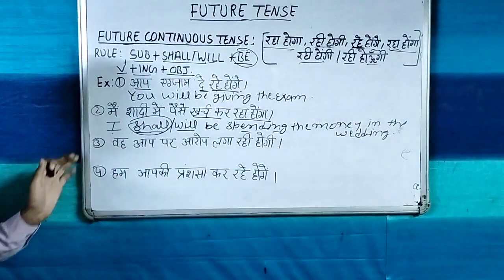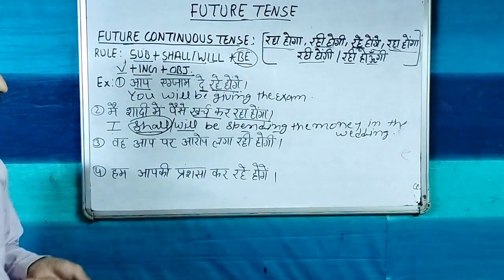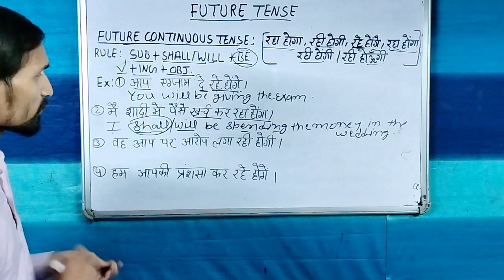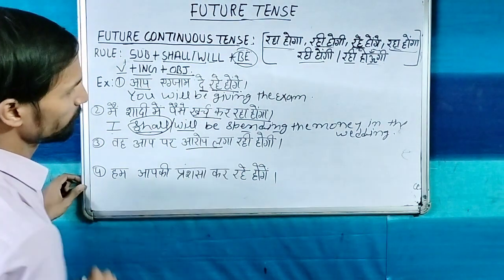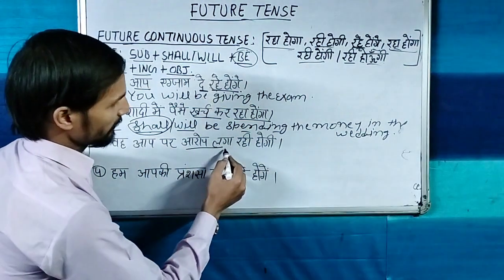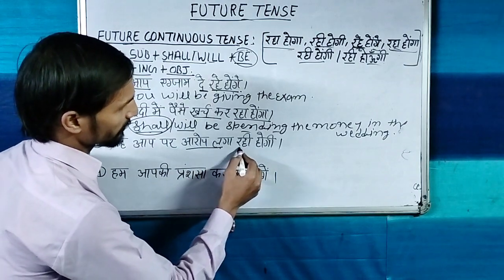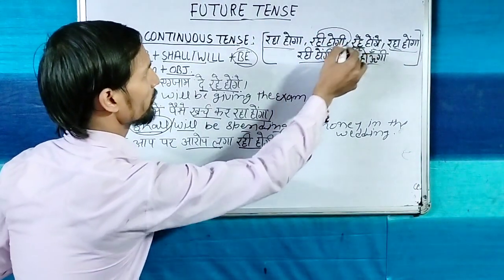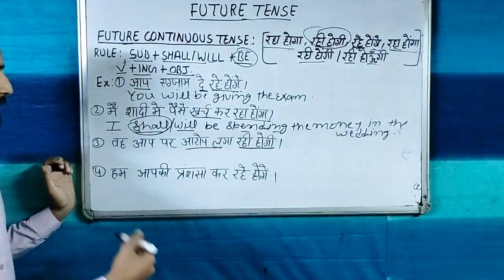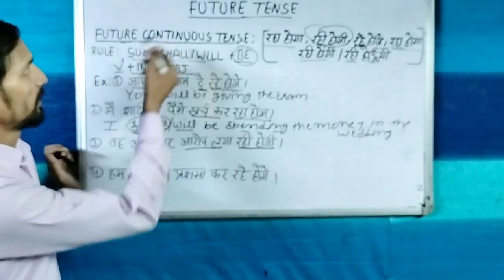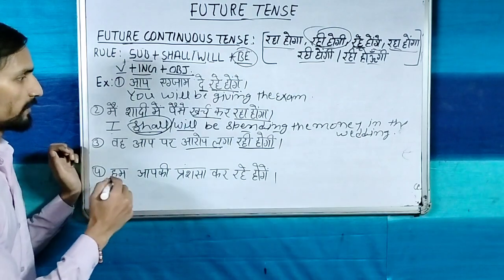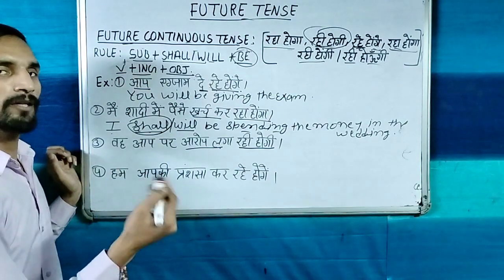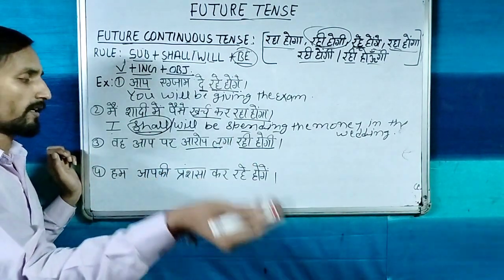Now the third sentence is here, वह आप पर आरोप लगा रही होगी. So आरोप लगाना, this is the verb, and in the last, रही होगी word is coming. So this is the identity of this tense. It means in the future any verb will be continuously running.